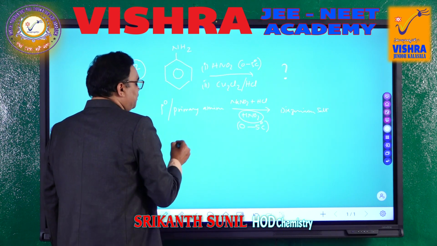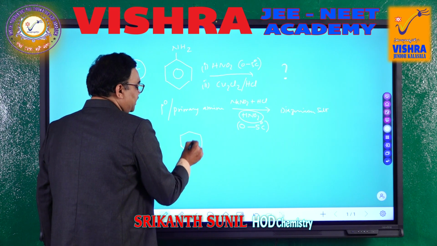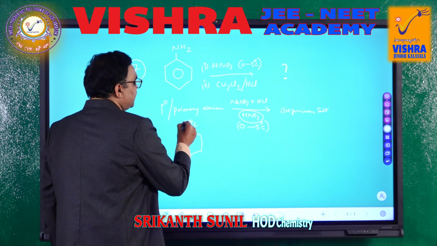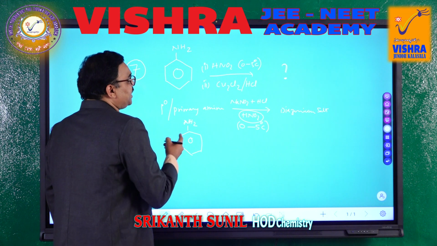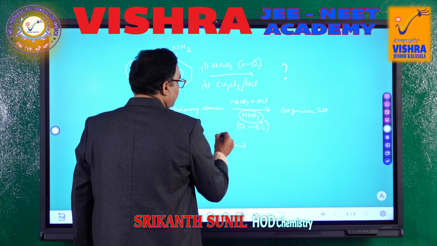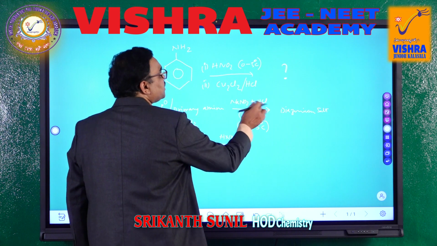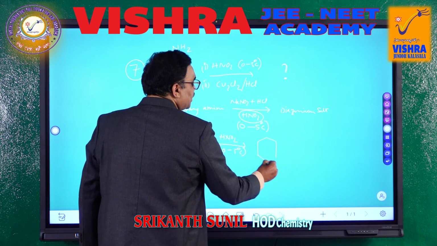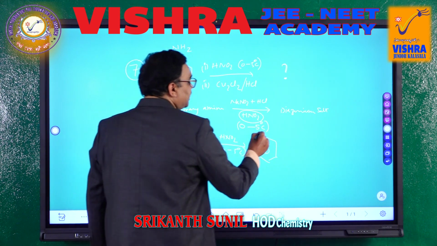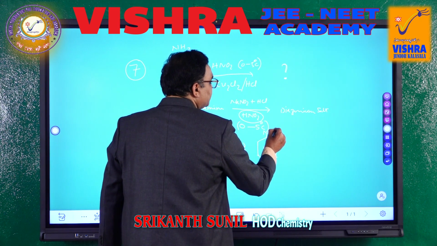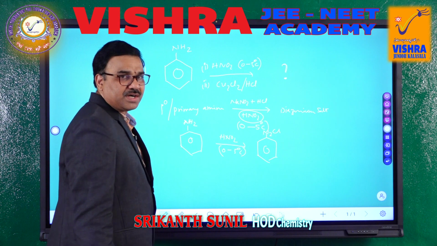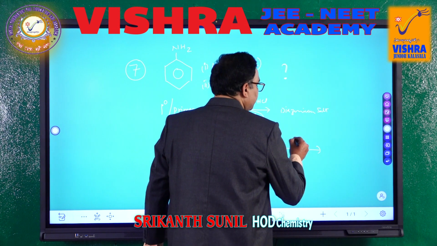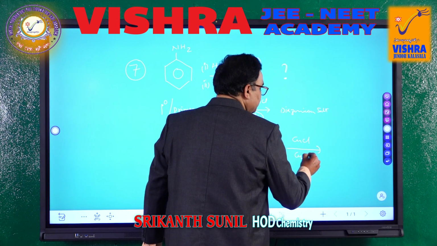If this compound is taken, what will happen? This one is aniline. Is it 1 degree? Yes, it is 1 degree because NH2 is attached to only one carbon, a primary amine. First, HNO2, which is a combination of these two at 0 to 5 degrees Celsius, and then we will get diazonium chloride because we are using HCl here, N2Cl. Diazonium chloride is obtained, and according to the Sandmeyer reaction, you take CuCl or Cu2Cl2,